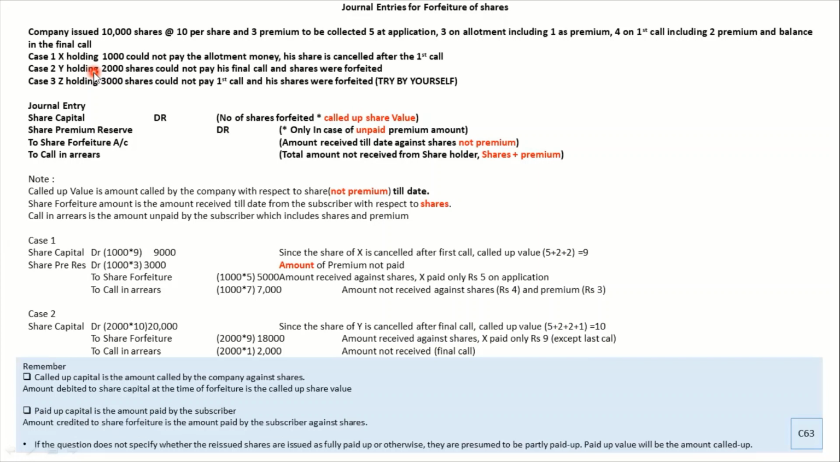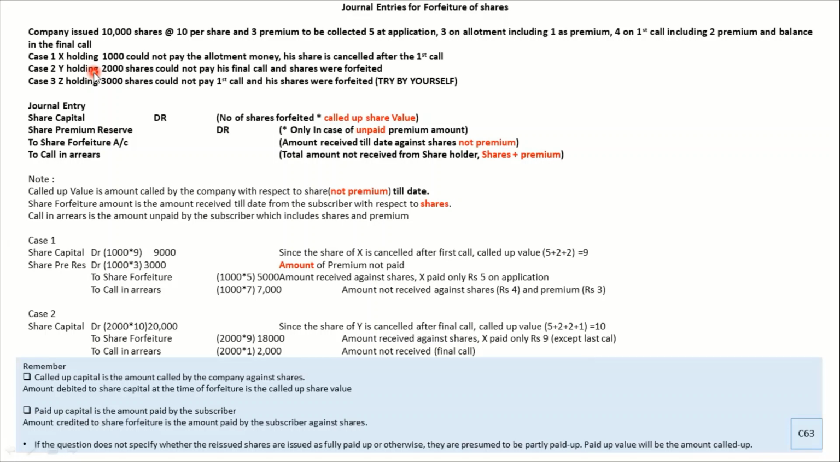So share capital I have to debit. Now let us understand what premium he paid or did not pay. Since he did not pay the allotment and first call, he did not pay 3 rupees premium. So you have to debit 1000 into 3. What is the amount he must have paid? The only thing he has paid is application, that is 5 rupees. So 1000 into 5. And what did he not pay? The entire amount he did not pay is the allotment of 3 and first call of 4, 7 rupees. So that's your call in arrears. I hope case number 1 is very much clear.